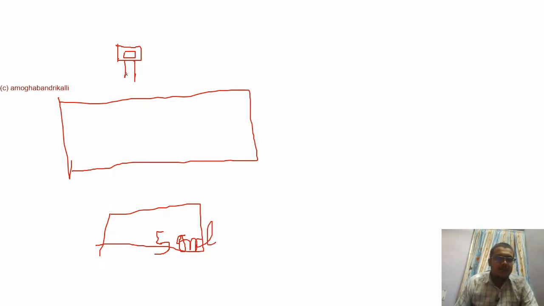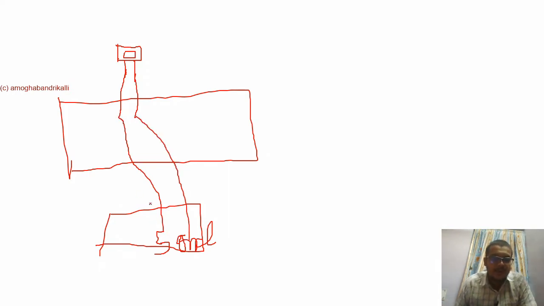So the wire will be connected. One part of a wire will be connected to the respective breadboard. Another one will be connected here. So take this and make a connection over here, and this one will be connected to the 5th pin of the Arduino. So this is your Arduino, and the other pin is grounded.